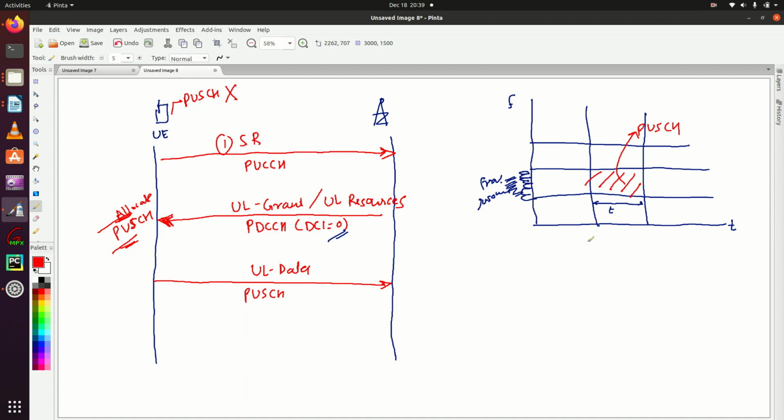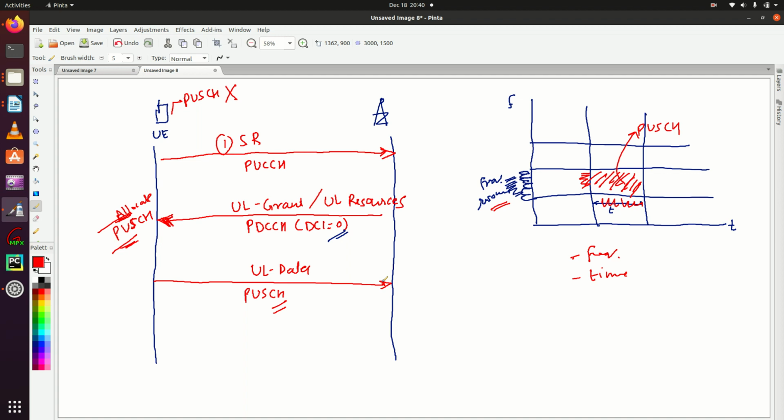Remember, always resources are allocated to UE in two terms: one is frequency, this one, and time. So for this frequency and for this time, these PUSCH resources are allocated to UE and UE will use them to send uplink data. Same thing UE has done here. It is sending uplink data.